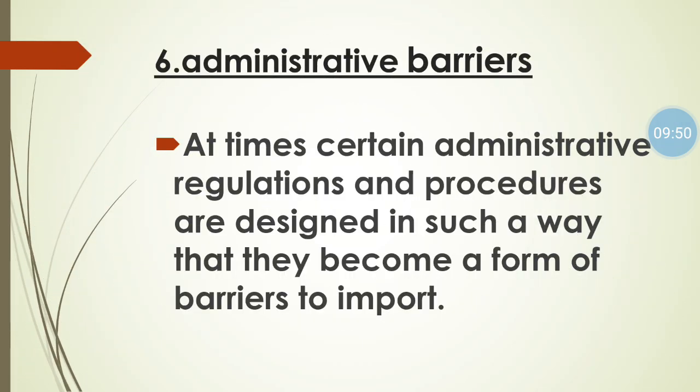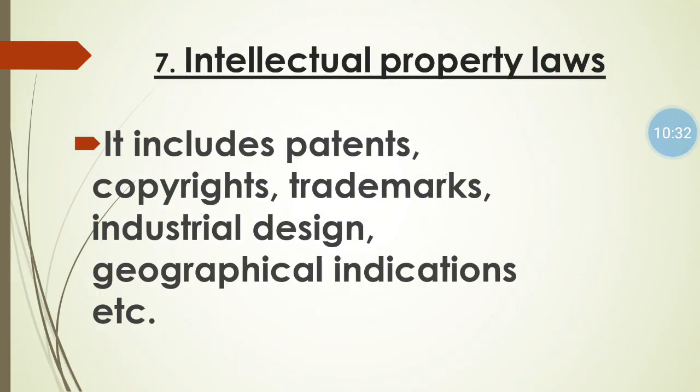Next is administrative barrier. In administrative barrier, sometimes government makes some rules, regulations and procedures in such a way that they automatically become barriers to import. For example, government can encourage people to buy only domestic goods, or to invest only in our own country. Example, our PM Modi has started the concept of Make in India, Invest in India. So in administrative barriers, sometimes government makes rules and regulations that automatically take the form of barriers to import.